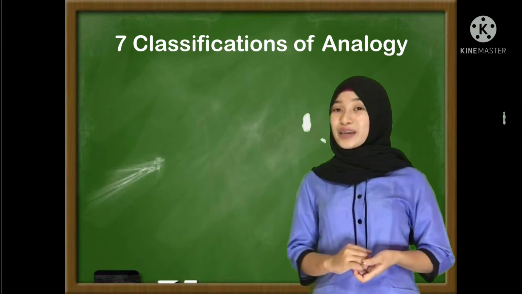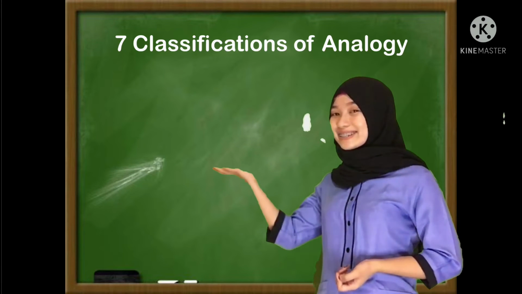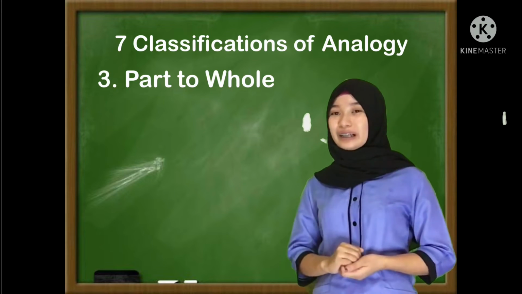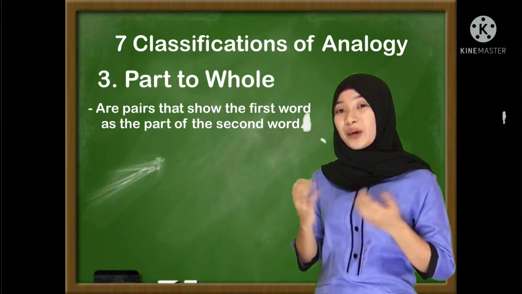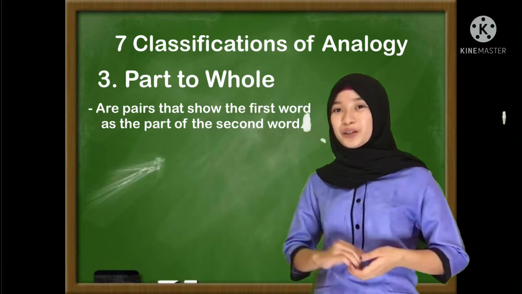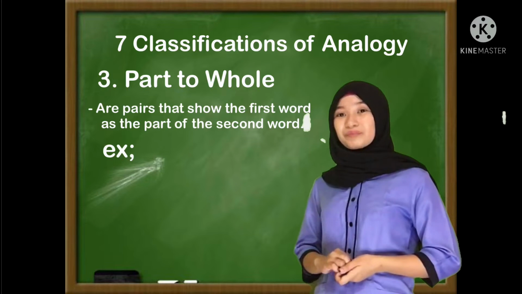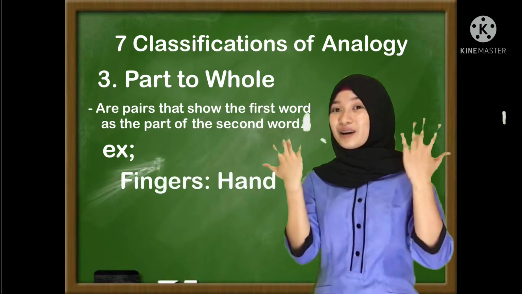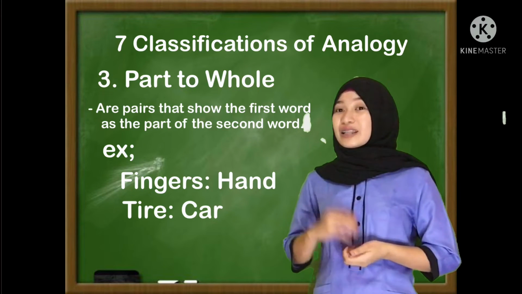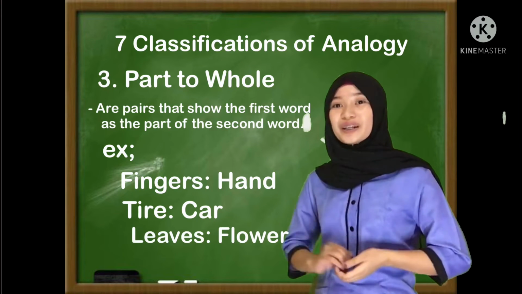The third classification of analogy is part to whole. Let's define part to whole. Part to whole are pairs that show the first word as part of the second word. Example, fingers is to hand, tire is to car, leaves is to flower.